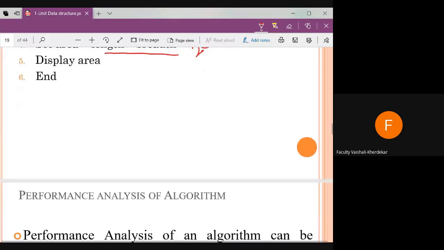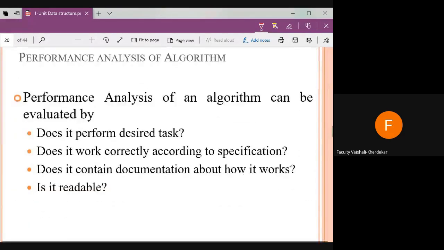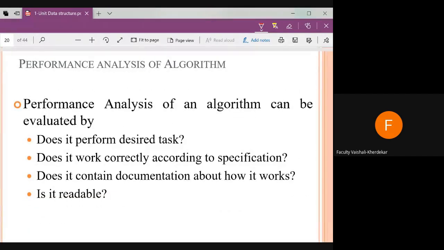The performance analysis of an algorithm can be evaluated by whether it performs the desired task. That is, for whatever purpose we wrote that algorithm, is that task performed by the algorithm or not? In this way we check the performance of the algorithm.